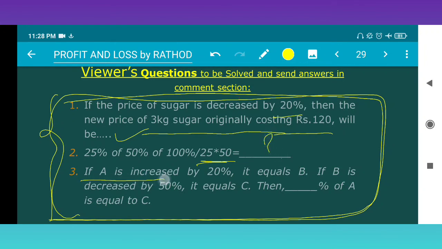Third question. If A is increased by 20%, it equals B. If B is decreased by 50%, it equals C. Then what percent of A is equal to C? So please, viewers, solve these questions and send the answers in the comment section. If you have difficulty in solving, I will explain in the next session.